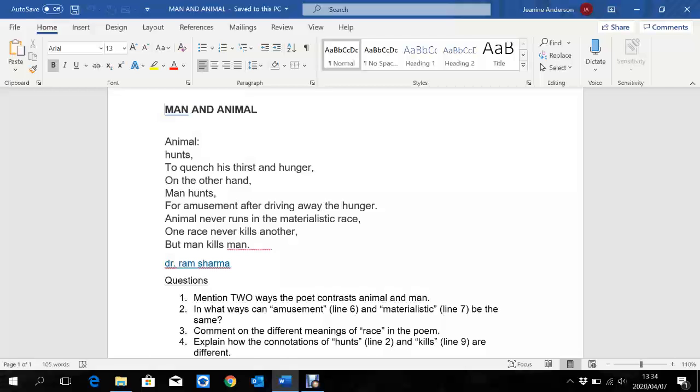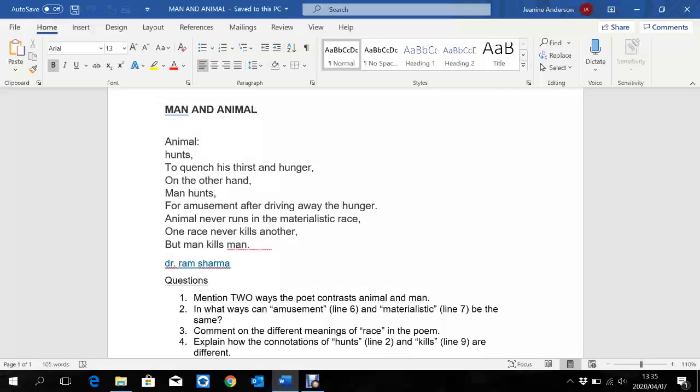Animal hunts to quench his thirst and hunger. So when the animal hunts, he's hunting for a purpose. There's a reason behind it. It's his survival. If he doesn't hunt, then he won't be able to eat. He won't live. So it's survival, basically, for the animal. There's no hatred. There's no malice. There's no ulterior motive. He needs to eat, and he goes and catches whatever it is that he eats. So animal hunts to quench his thirst and hunger for a reason, for a purpose.